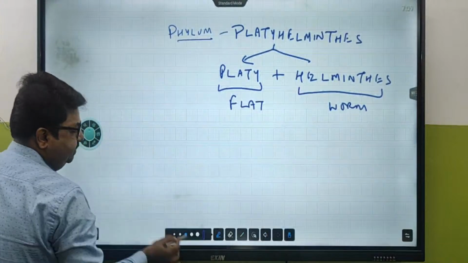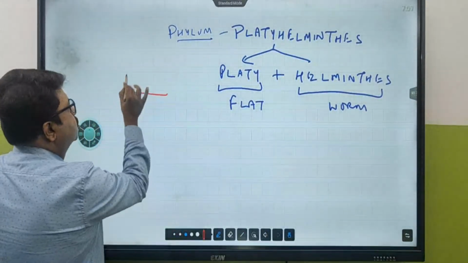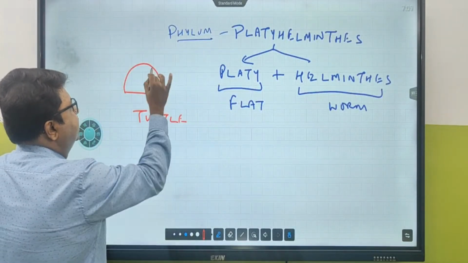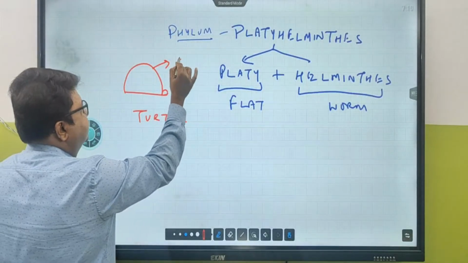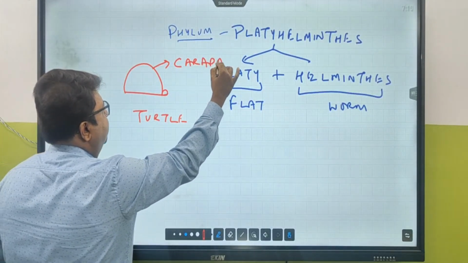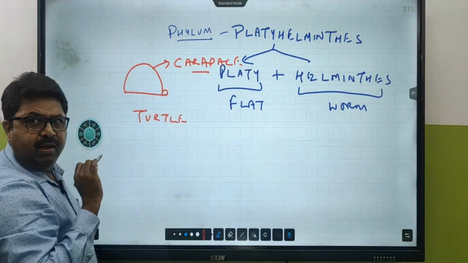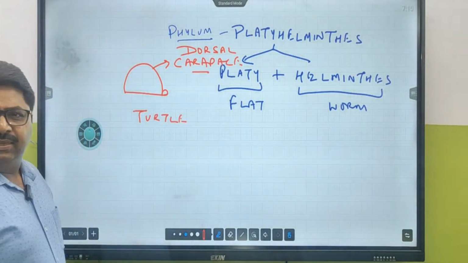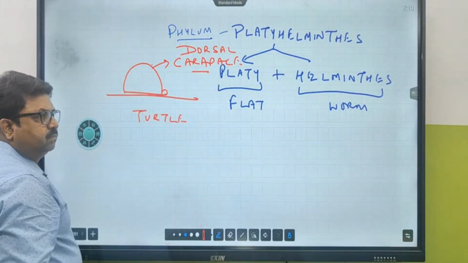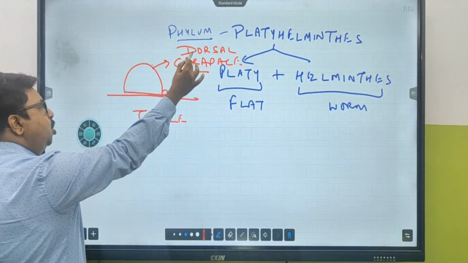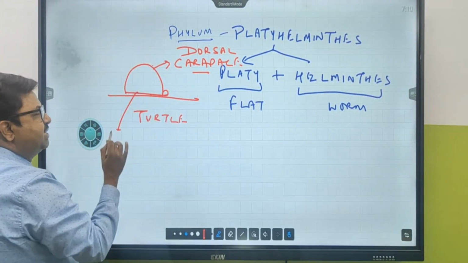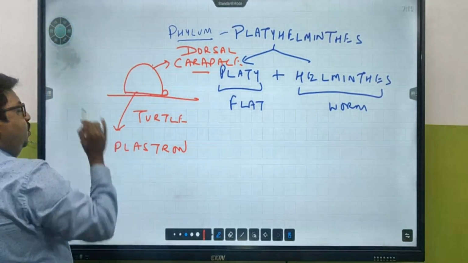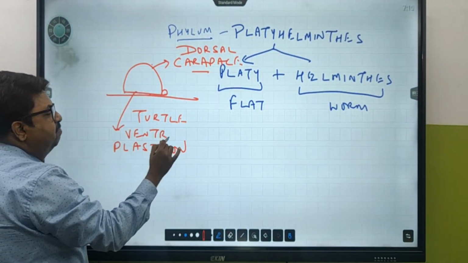Now what kind of flat are they? They are dorso-ventrally flattened. Say this is a tortoise, this is a turtle. In this turtle, you can see a shell outside, and this shell is called carapace. The outer shell that they have is called carapace, and the carapace is present at the dorsal part of the body. Now, what is the dorsal part? Is it towards gravity or against gravity? Towards earth or against earth? Against earth is called dorsal portion, and you have seen a flat portion called plastron. And we call this one the ventral plastron.